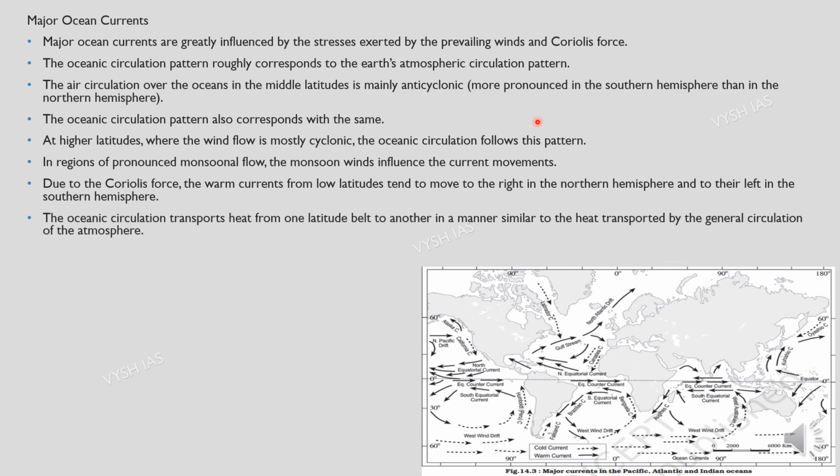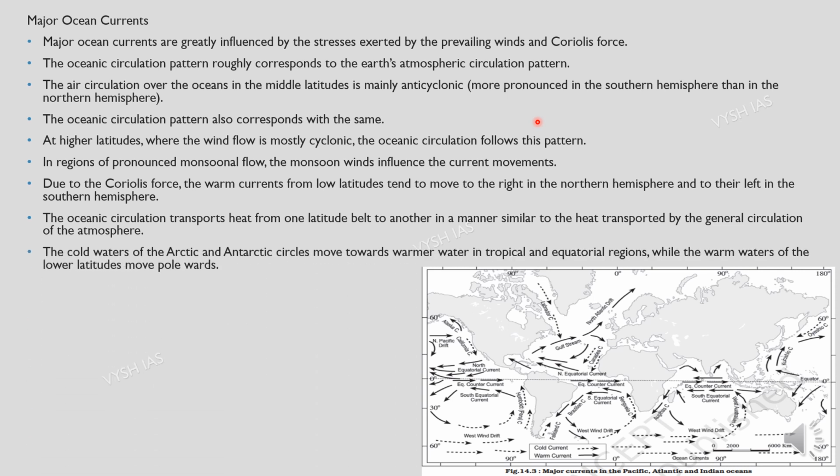The oceanic circulation transports heat from one latitude belt to another, and in the same way the heat will also get transported by the general circulation of the atmosphere. The cold waters of the Arctic and the Antarctic circles move towards the warmer water in tropical and equatorial regions, while the warm waters of the lower latitudes move polewards. The major ocean currents in the world are shown over here, as you can see in this picture. This is very important.